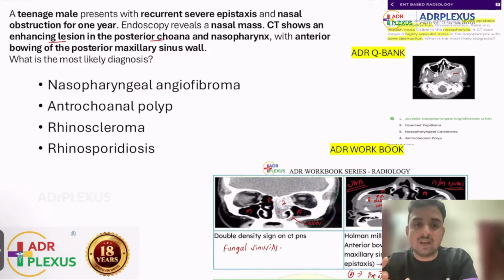It is called the Holman-Miller sign. All these things direct towards juvenile nasopharyngeal angiofibroma. Another straightforward question, not purely radiological, not purely clinical. It is a clinico-radiological mixture of question that you can expect in the present scenario. So this is a case of juvenile nasopharyngeal angiofibroma.